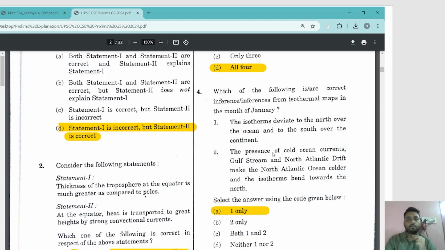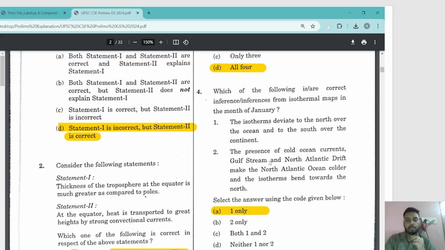Okay, let's come to the fourth question. It says, which of the following are correct inferences from isothermal maps in the month of January? It is talking about isothermal maps, especially in the month of January, that is in the winter months. The first statement says the isotherms deviate to the north over the ocean and to the south over the continent in the month of January. And the second statement says presence of cold ocean currents like Gulf Stream and North Atlantic Drift make the North Atlantic Ocean colder and the isotherm bends toward the north.